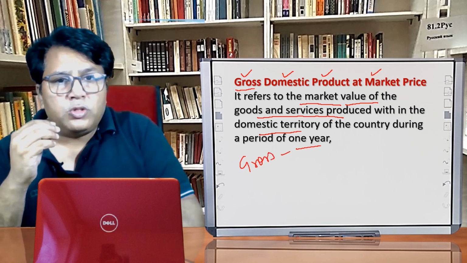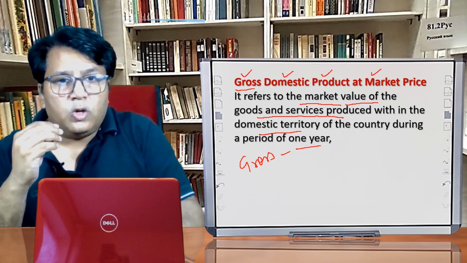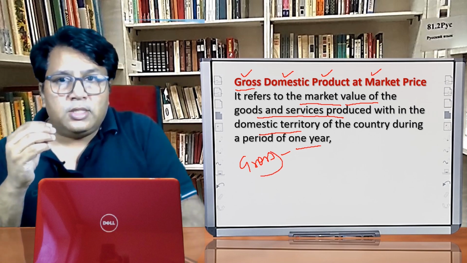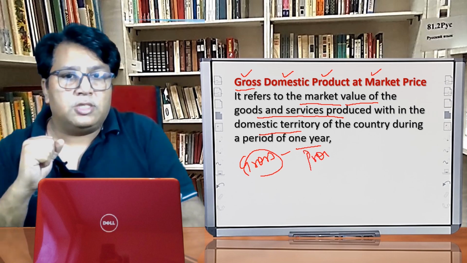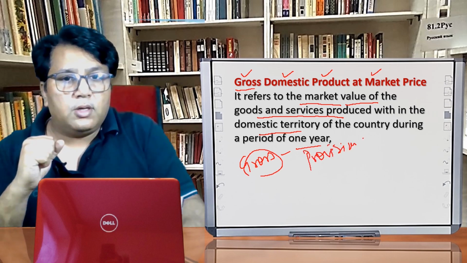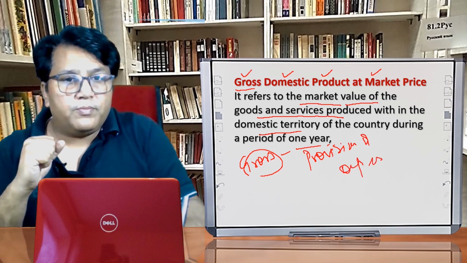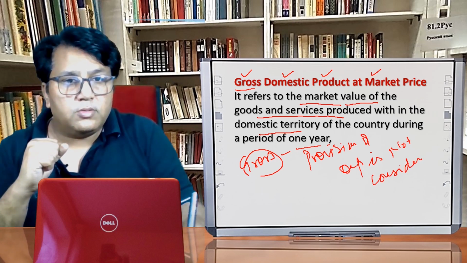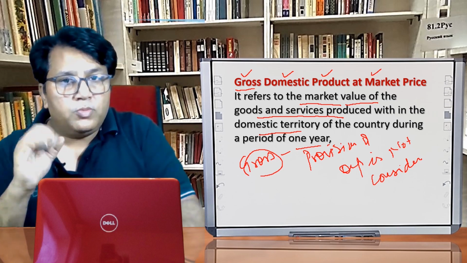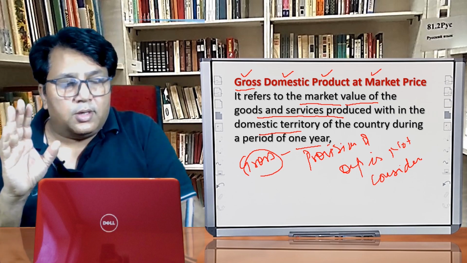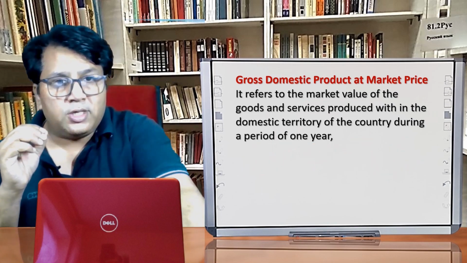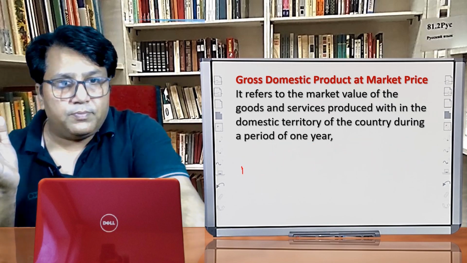When we are talking about the gross, it means that the provisions of the depreciation are not considered. I hope gross is clear. Gross means provisions of the depreciation are not considered.